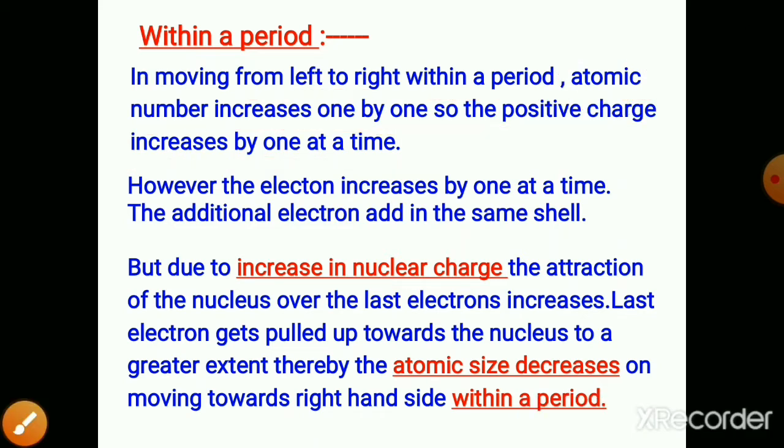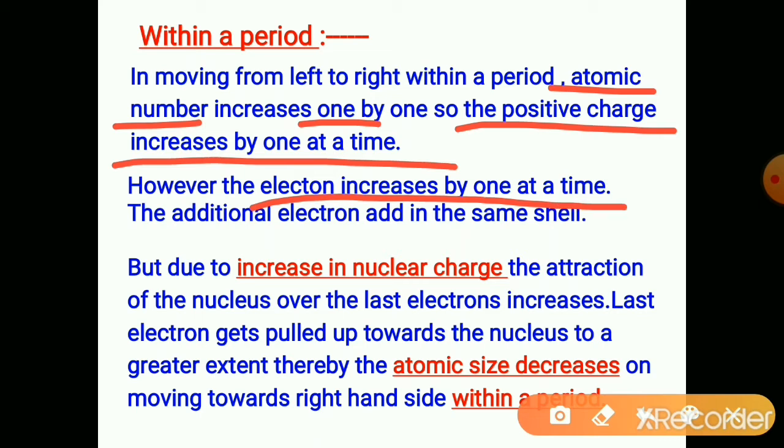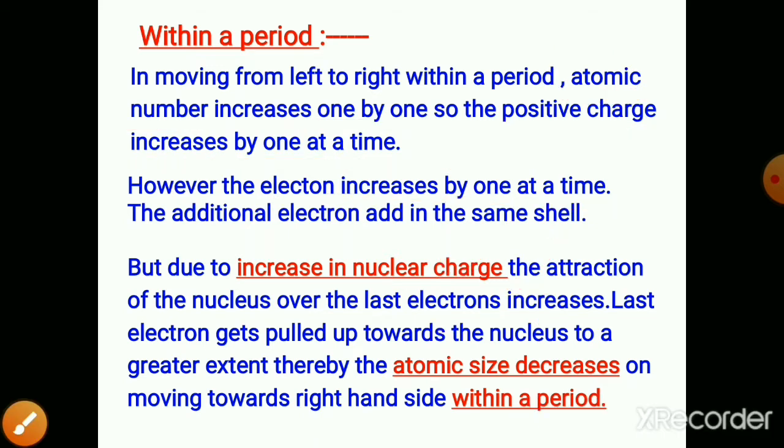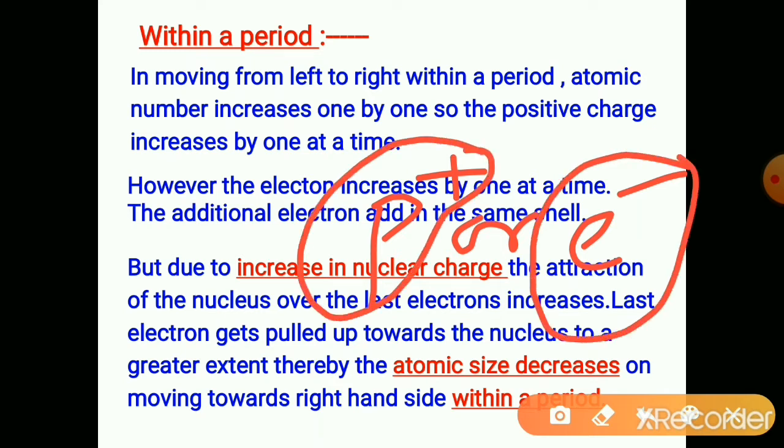However, the electron also increases by 1 at a time, because atomic number is equal to the number of protons or number of electrons.